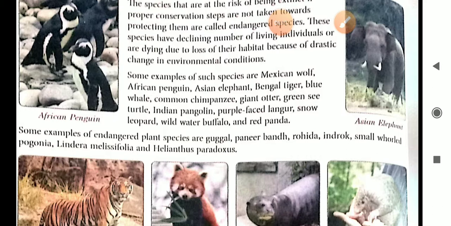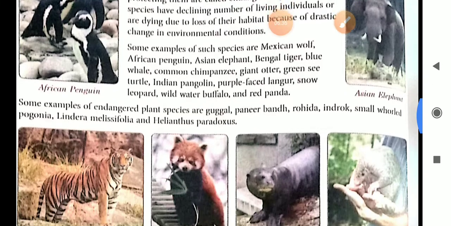And some examples of endangered plant species are Google, Panirband, Roida, Indrok, small hold Pagonia, Lindera melicifolia, and Helianthus paradoxus.